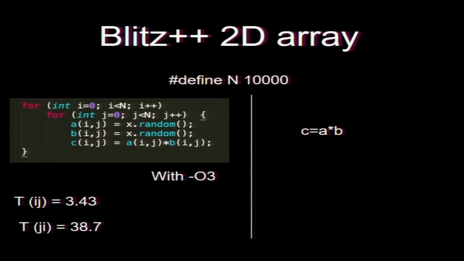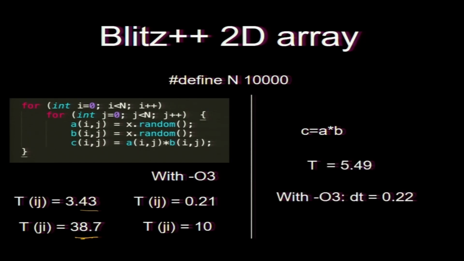The 2D array numbers are again not good. The ji loop is definitely 10 times slower, but with optimization it is getting faster, and here it is 5.49 and 0.22. This number is getting worse for some reason, the A star B. So, this multiplication is not working well.